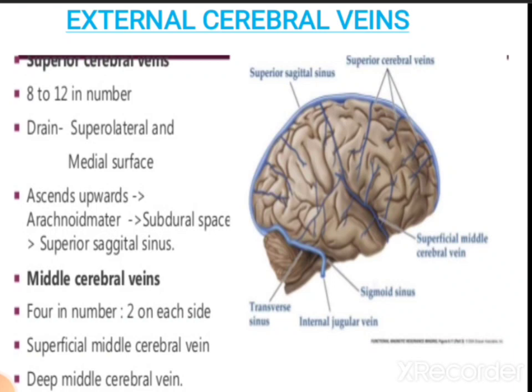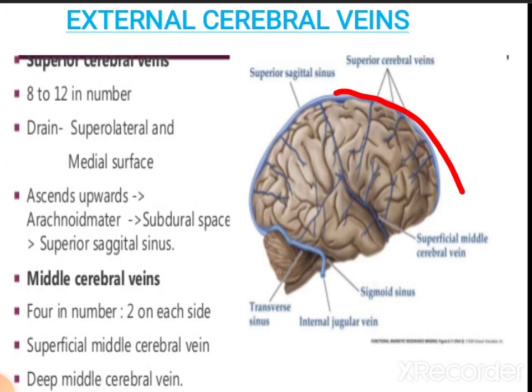So in the diagram we can see the superior cerebral veins along the superior sagittal sinus. These are 8 to 12 in number. They drain the superolateral as well as medial surface of the brain. They ascend upwards, then they reach the arachnoid mater, subdural space, and then drain into the superior sagittal sinus.